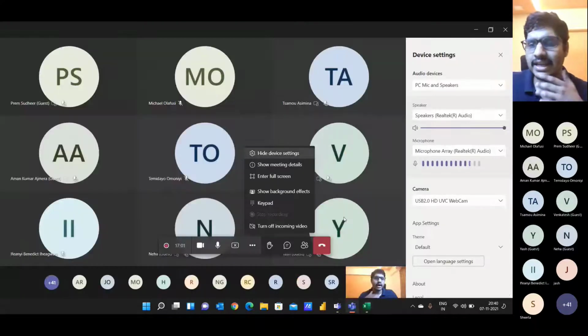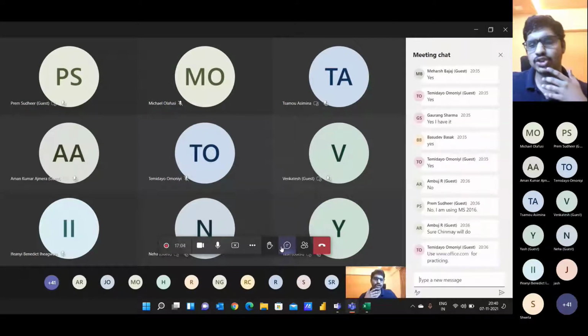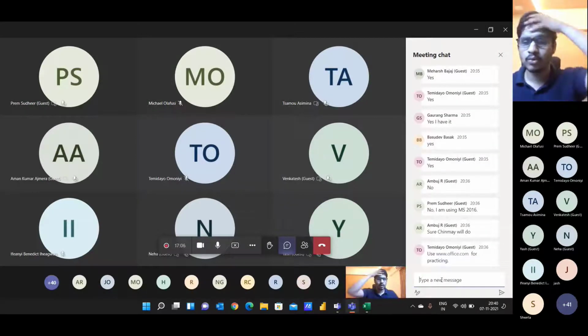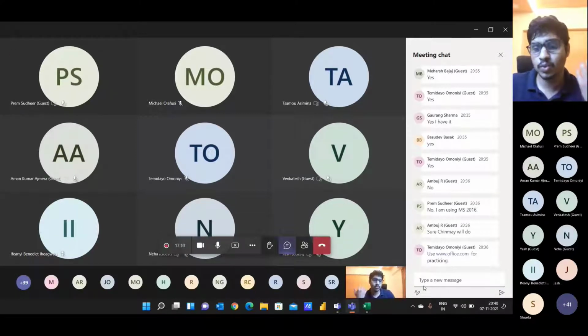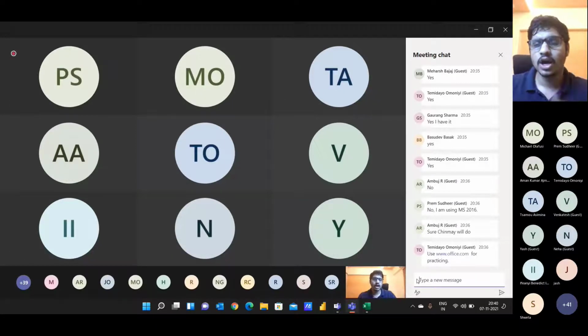Does anyone have suggestions in the chat box on how you would go about this case study? What would be your approach to solve this problem? Feel free to put the keywords in the chat box, and then I'll show you how we can optimize it by using the new dynamic arrays functions.